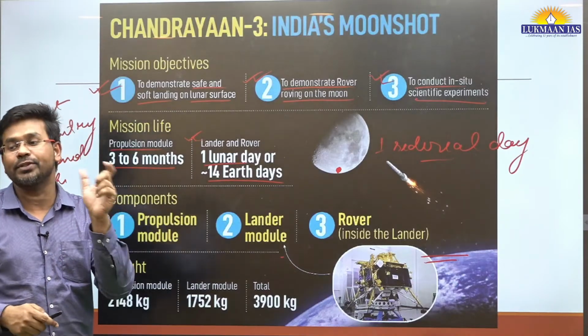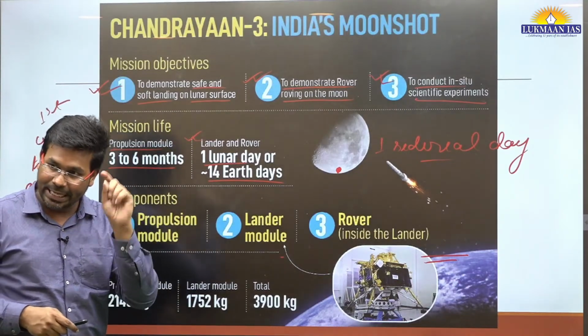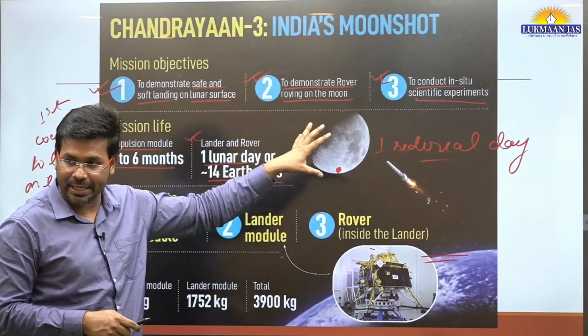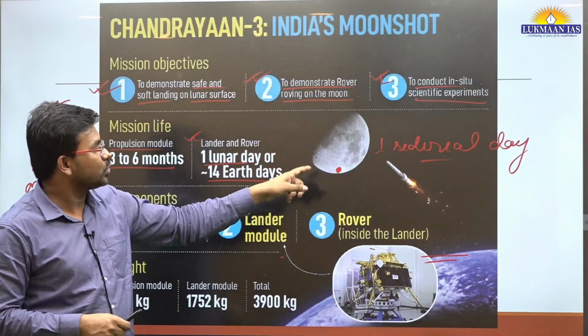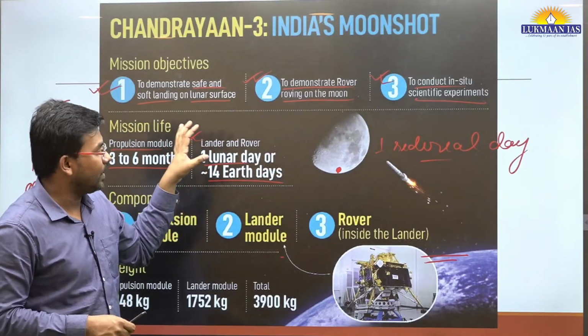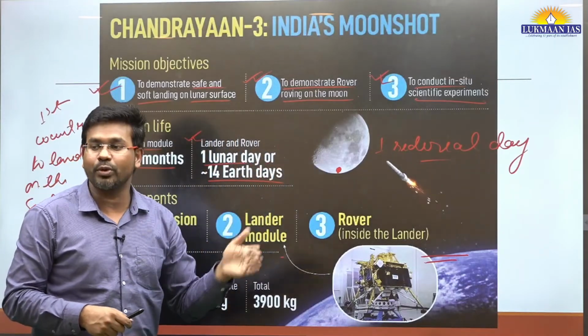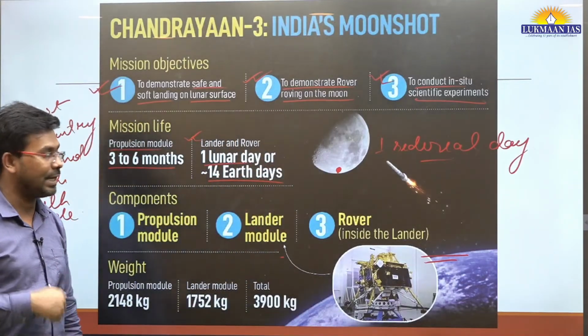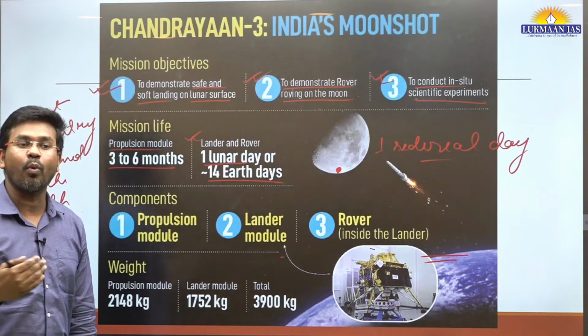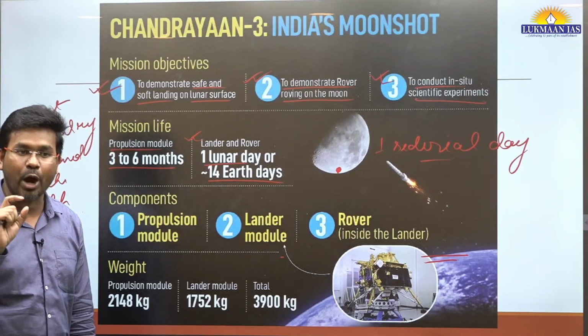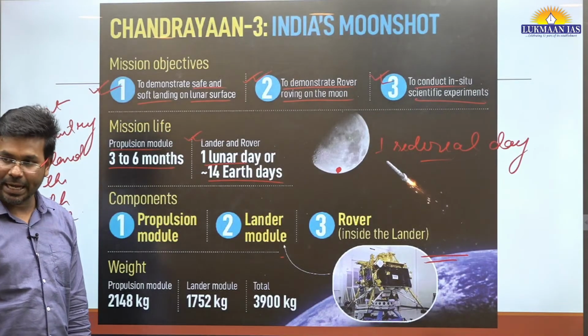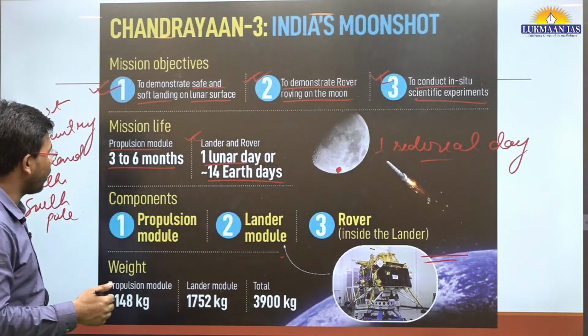The orbiter of Chandrayaan-2 is still functional and is still being used by ISRO. So during this period of time, it is going to give us results. Over the next 14 days, we are going to get one output or another from the Chandrayaan module, and ISRO is going to share it with all of us.